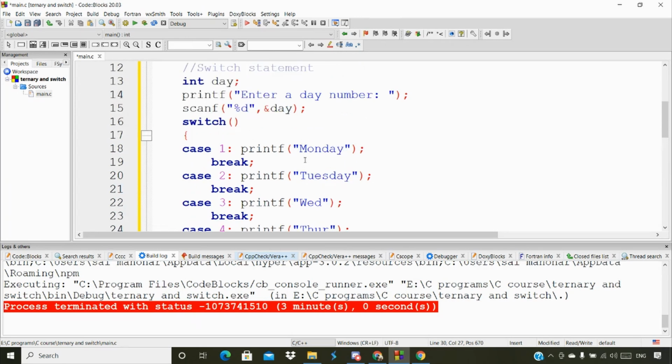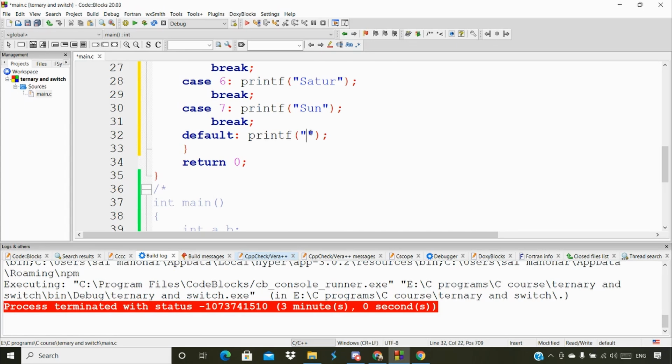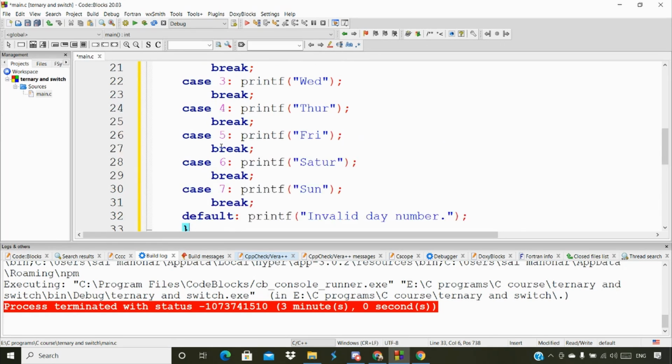We have given all the cases, and now within default I'm going to give a print statement, so that I get it on the output screen if none of the above is selected by the user. The default statement I'm going to give is "invalid day number", which is more readable.